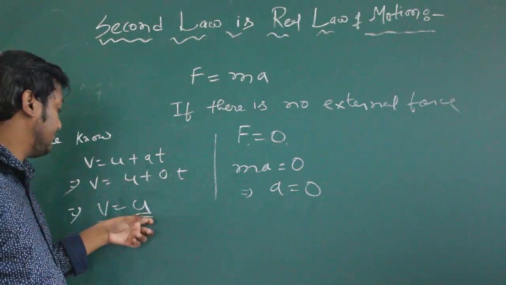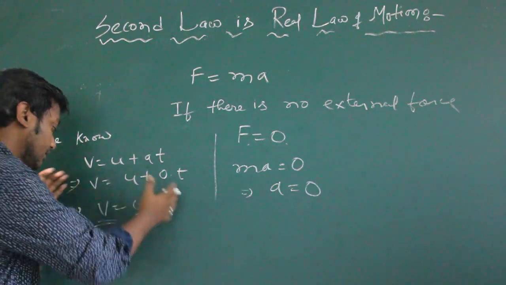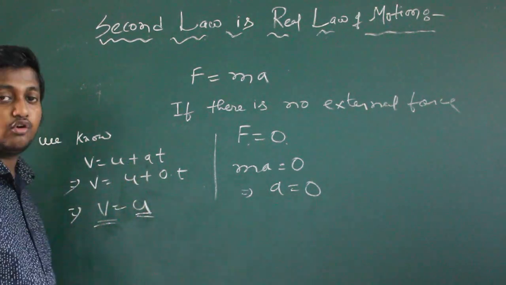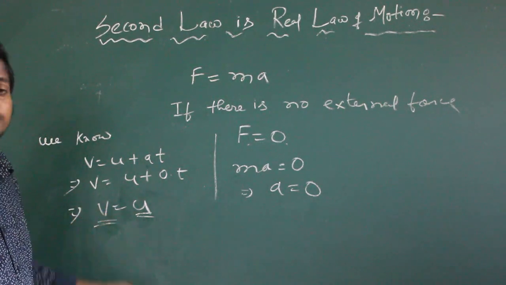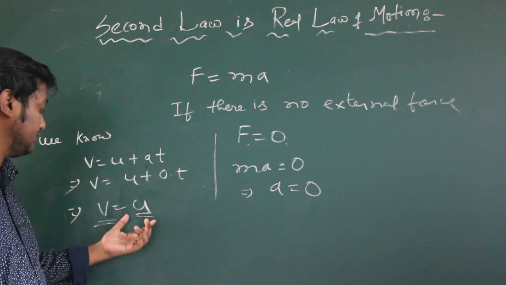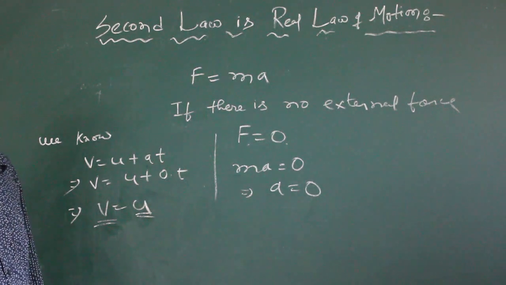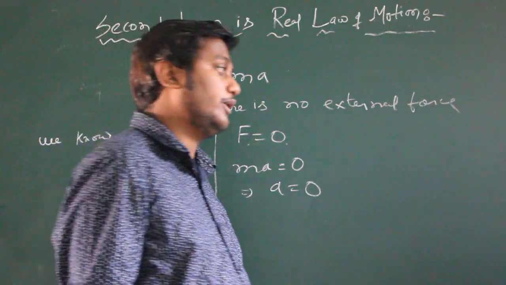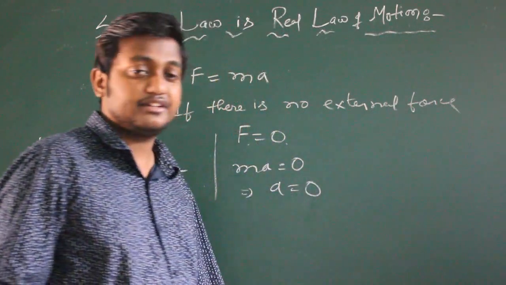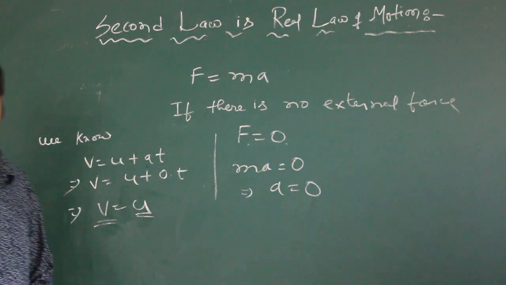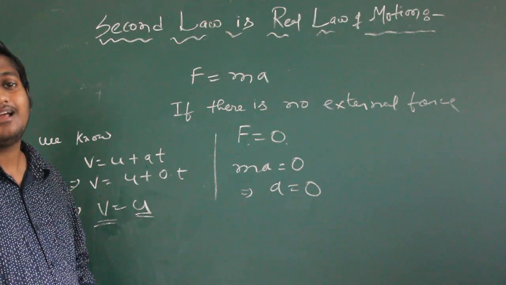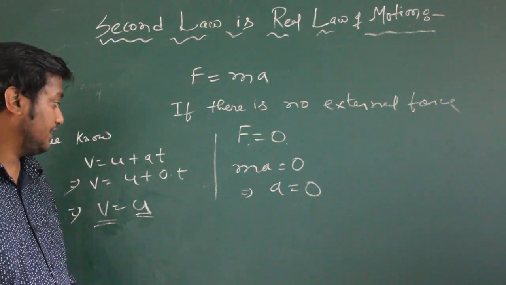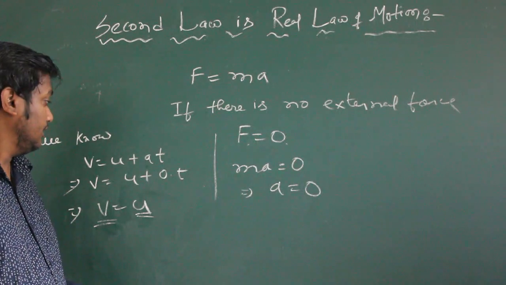Why is initial velocity equal to final velocity? Because we did not apply any external force here. So from this we can prove the first law of motion: when no external force is applied on a body, the body at rest will remain at rest and the moving body will remain in its motion.